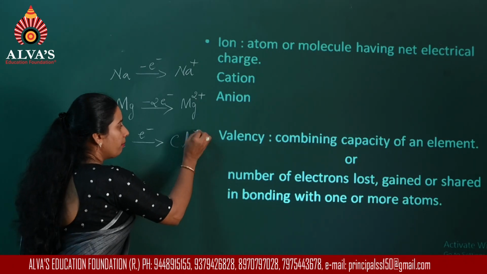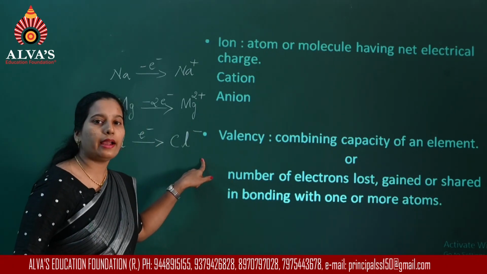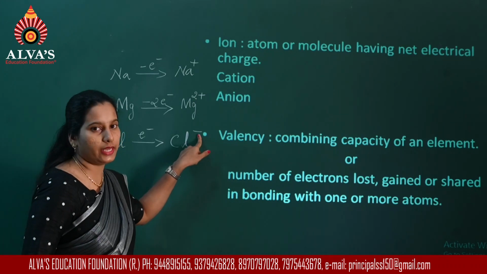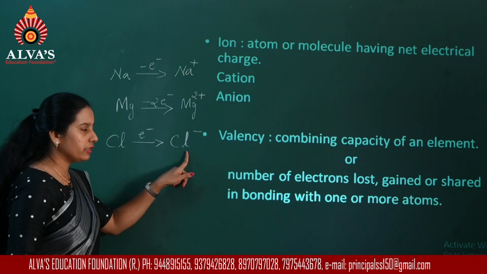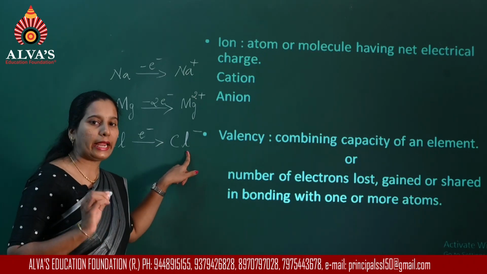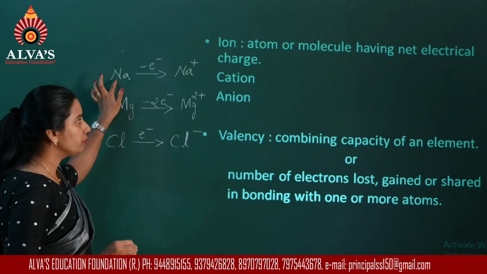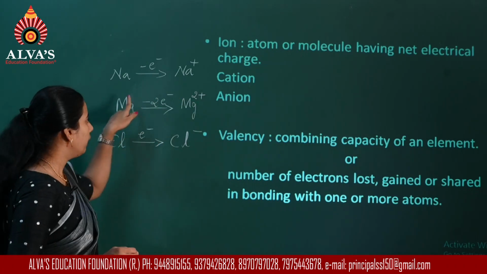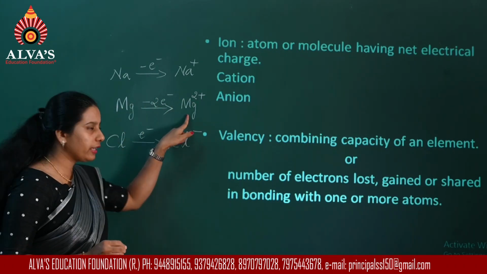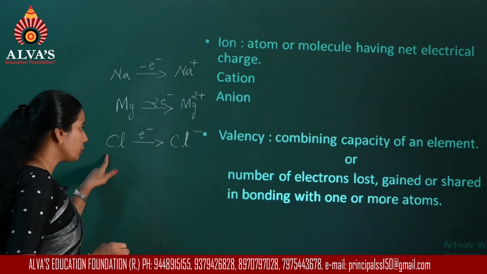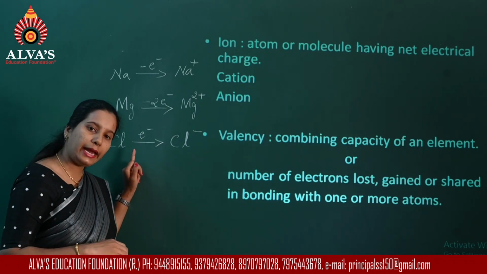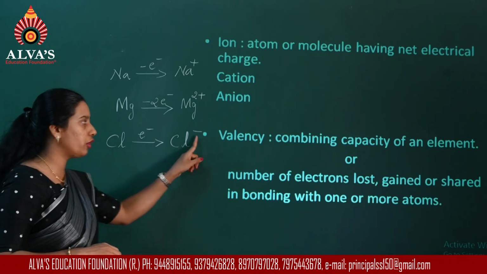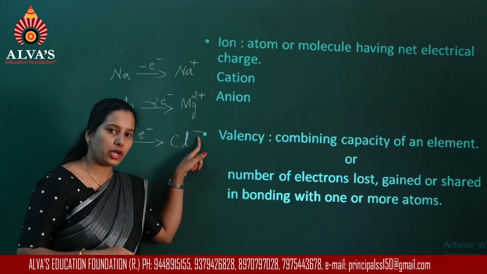The symbol for the chloride ion is written as Cl-. This is chlorine, whereas this is the chloride ion. Sodium, sodium ion. Magnesium, magnesium ion. Here it is the electron that has been gained, so you have added an electron to get a negative charge.